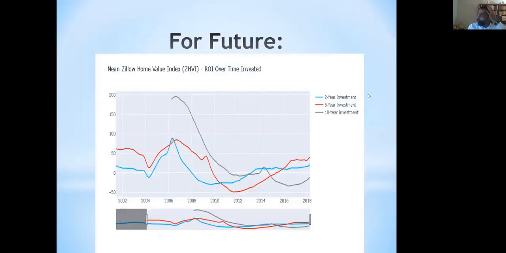For the future, I would like to have the prediction on 2-year investment, 5-year investment, and 10-year investment. The current observation was that the 5-year investment has been the best, considering the least fluctuation and the best returns that are being provided.